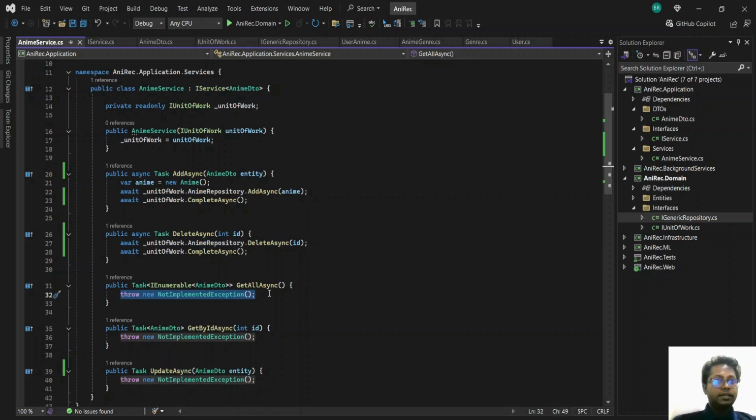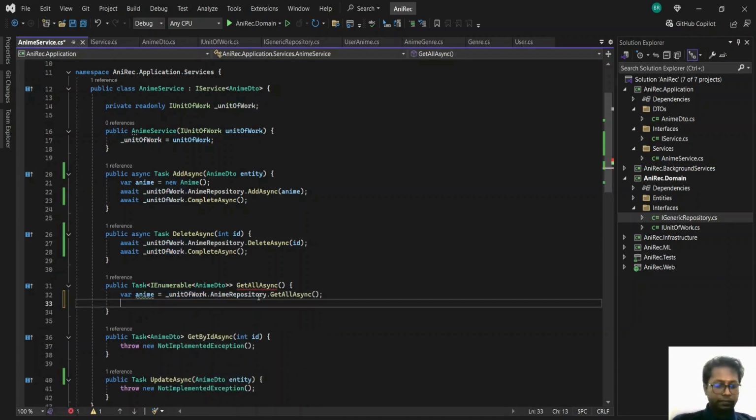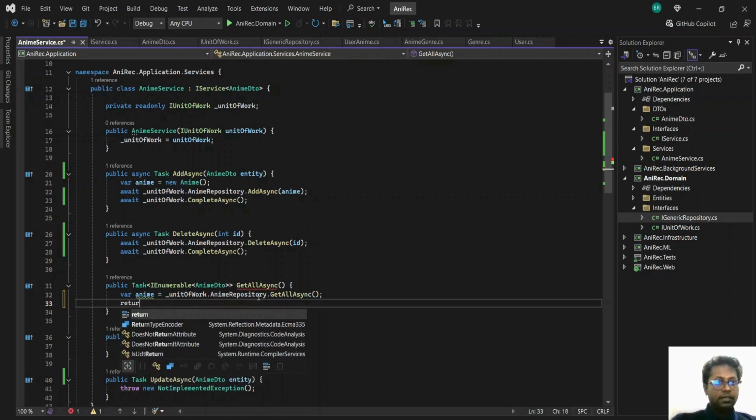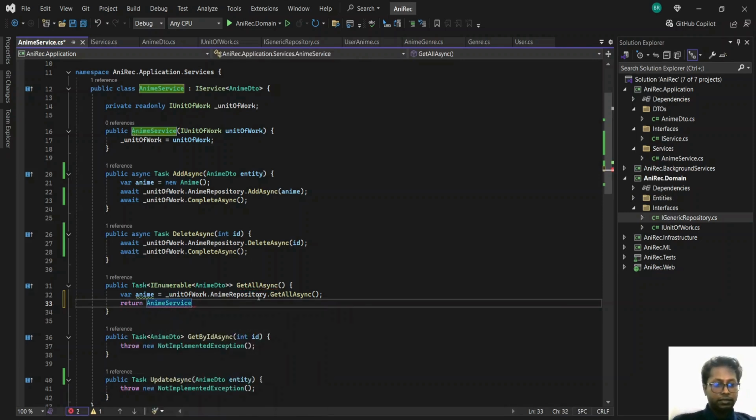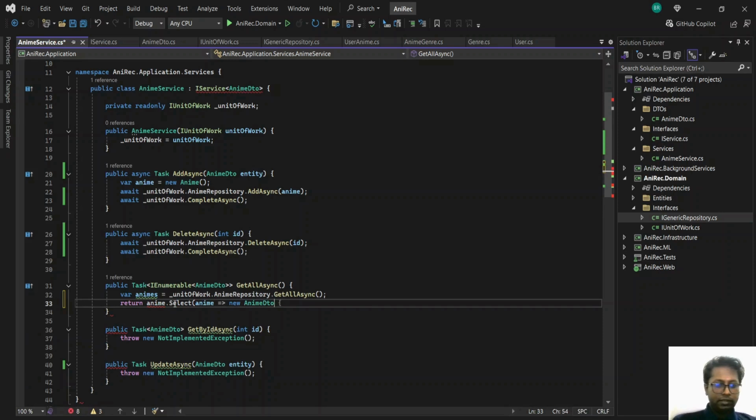Get all basically will be returning, for now, a LINQ query, but later on we'll use the enumerable. It will be easier that way. So this will be like this. Sorry. Then we'll select all of those things and return.